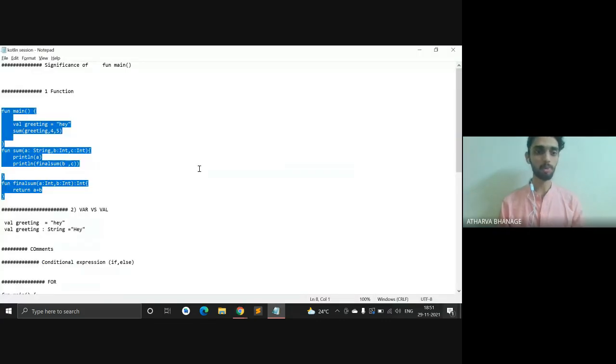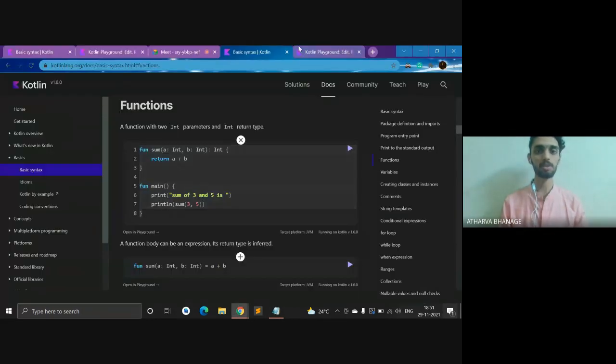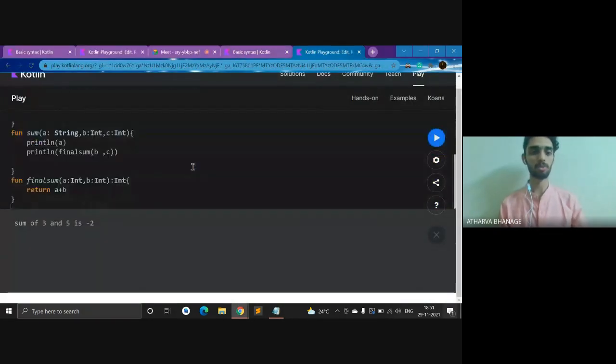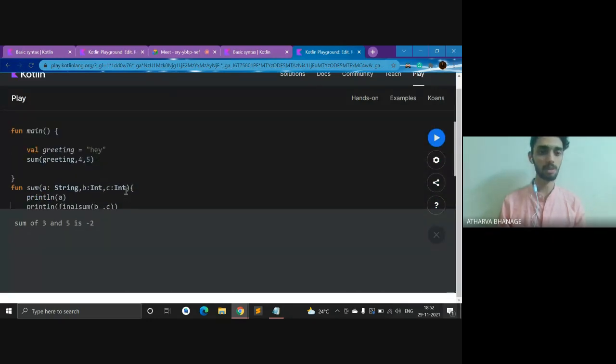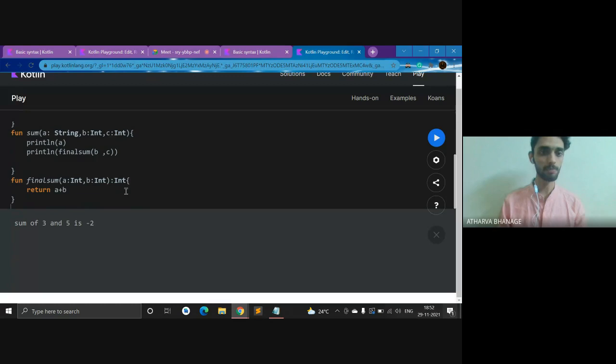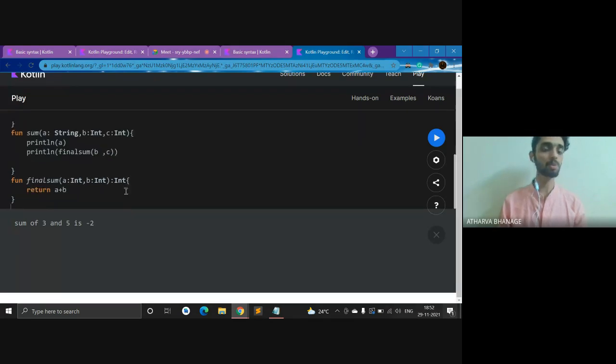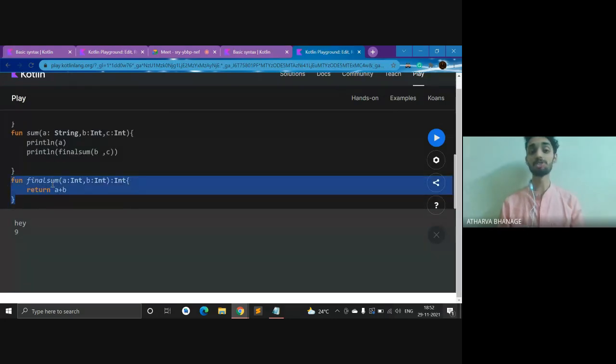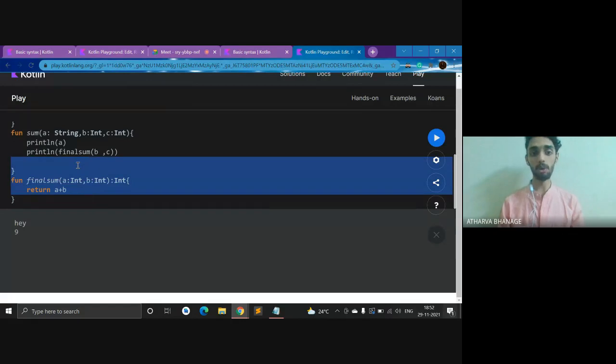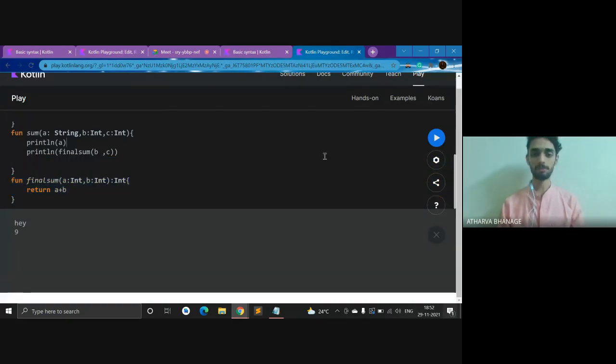So I have something more for functions. Here I'll explain some more code. Yeah, so here I would be showing you something. So why did I write similar code? This is basically a function which gives you a plus b. But what I want to show you in this is, what am I doing in this?